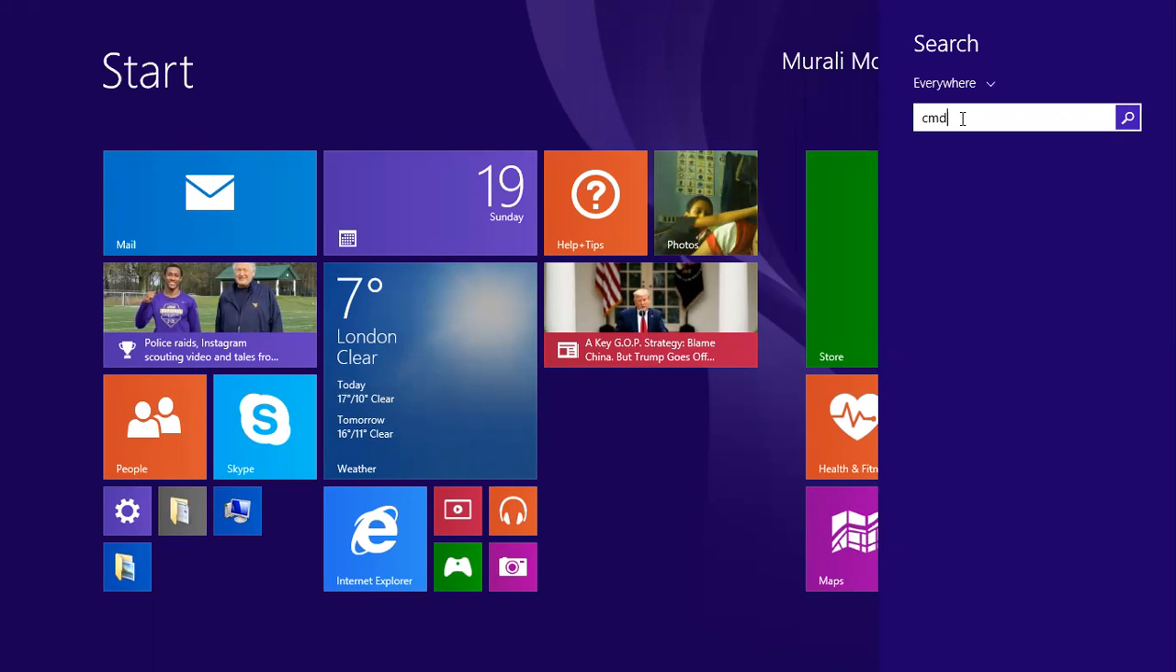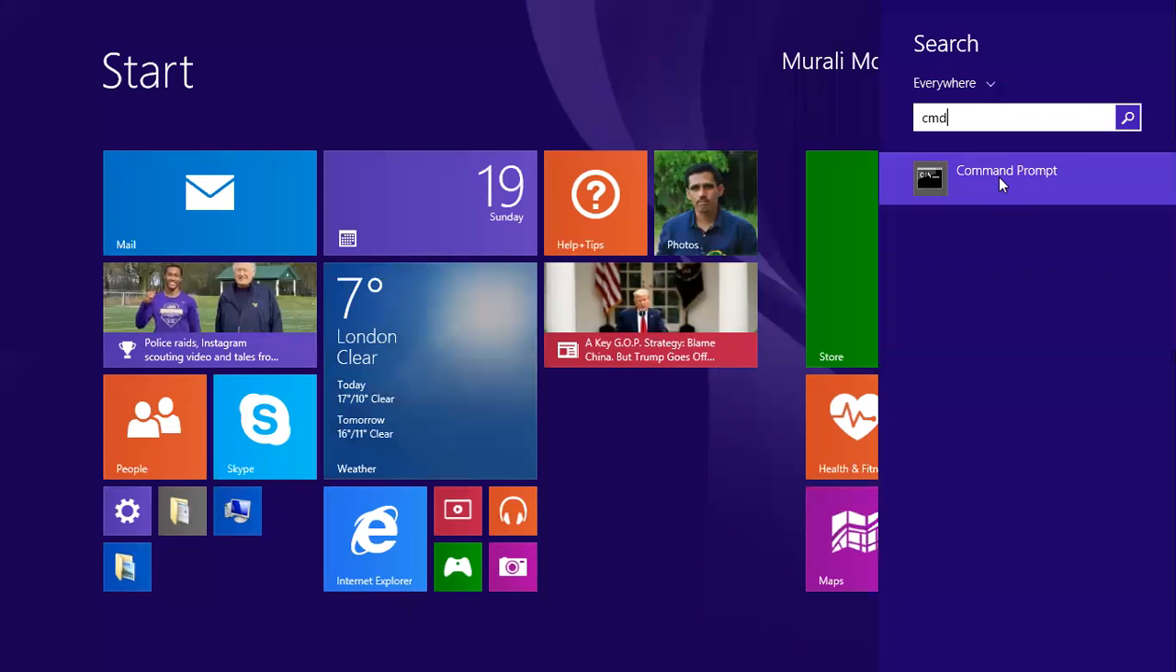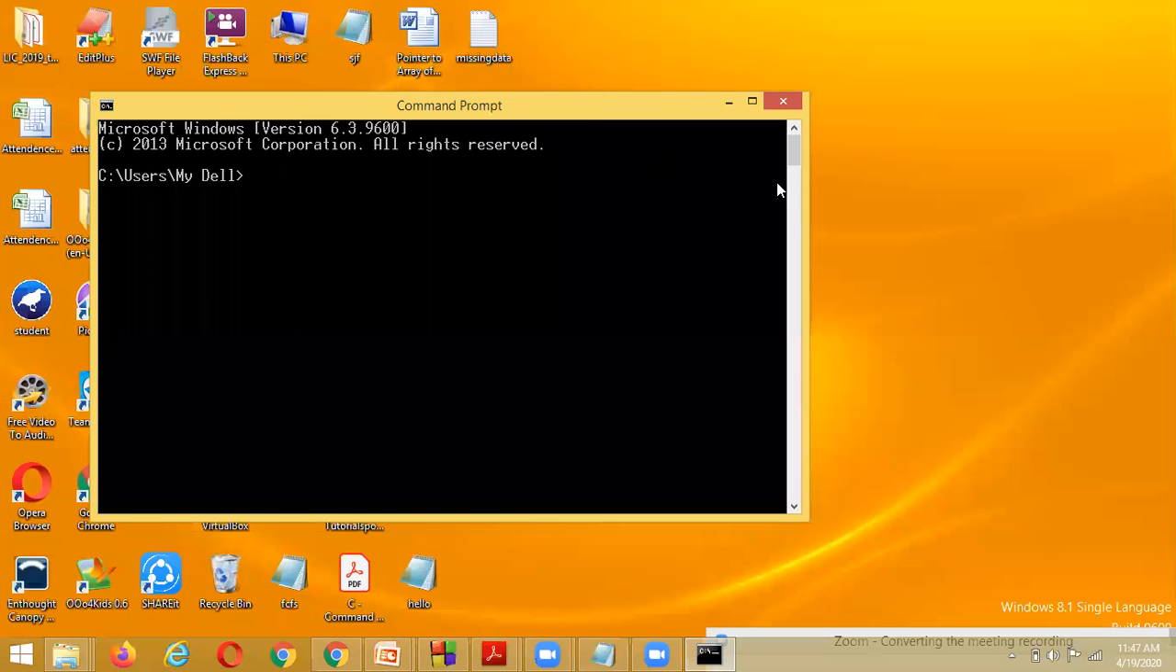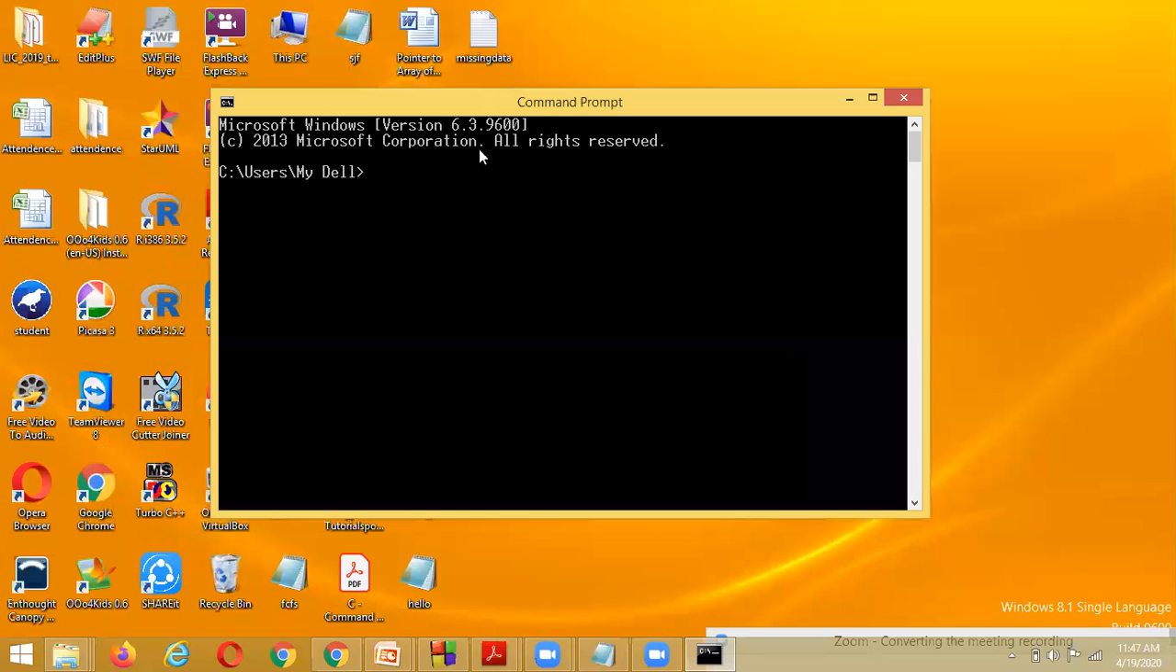Command prompt window. Here I am opening it. What is the window I have opened? Command prompt. And inside this command prompt, what are we going to do? We are going to execute some statements by using commands.